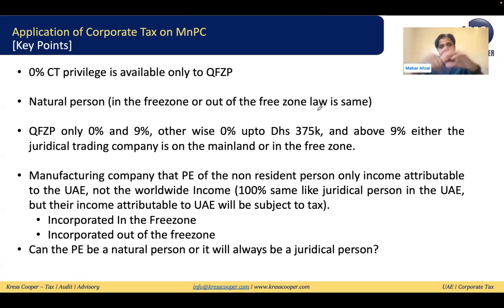So my question last time was: the individual who is acting exclusively for the foreign juridical person, will that individual be considered a natural person, or a juridical person? I am leaving these questions. Maybe we will discuss this question in our upcoming webinars.